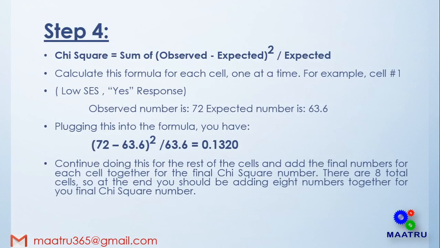Step 4 is chi-square. Chi-square is the sum of the squared difference between observed and expected value, divided by the expected value. Putting values in the formula, for explanation we have taken only one cell, cell number 1. Its observed value was 72 and the expected value is 63.6. The square of the difference of the two values divided by the expected value gives us the value